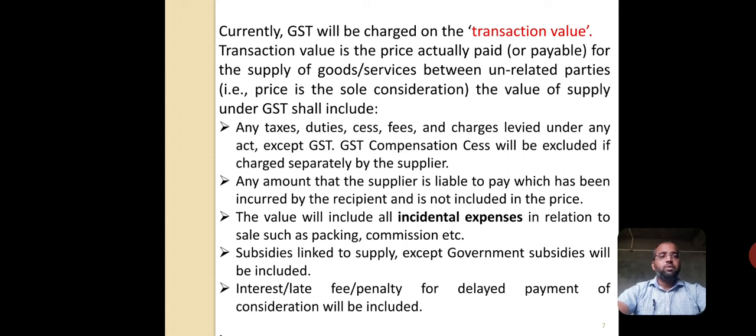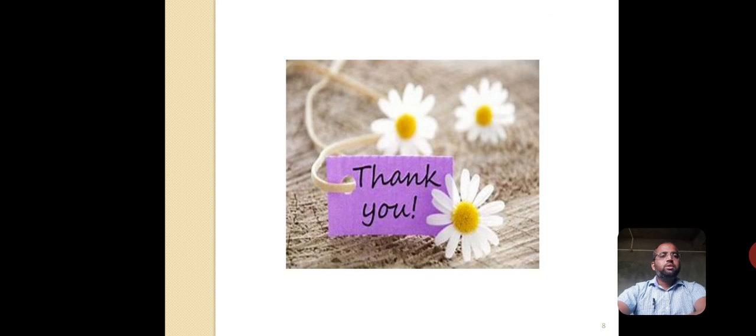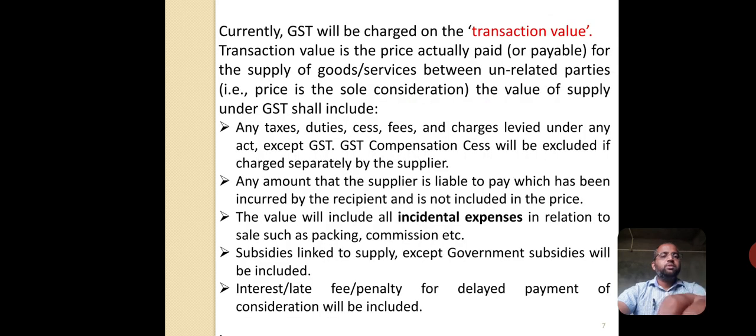In the next session, I will discuss this again. This session was the introduction part of the valuation under goods and services. I will conclude this session with some closing words.